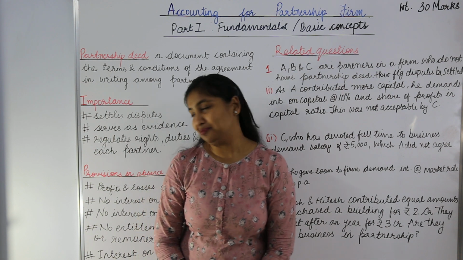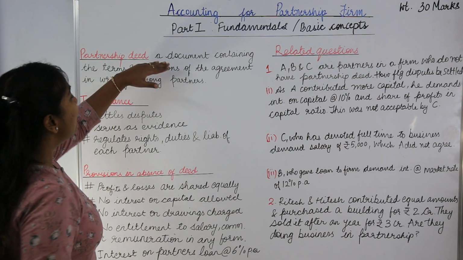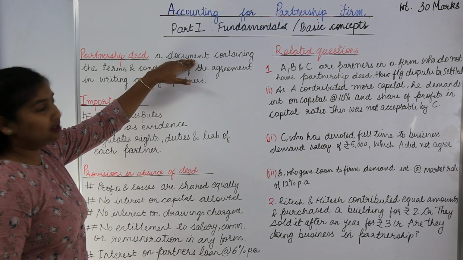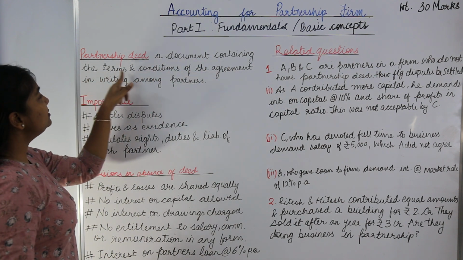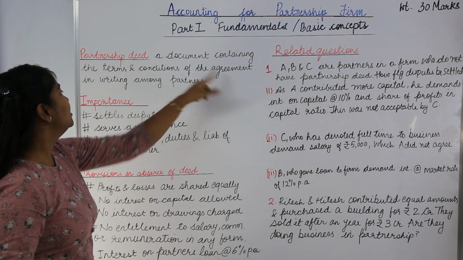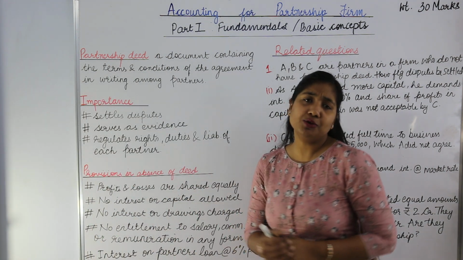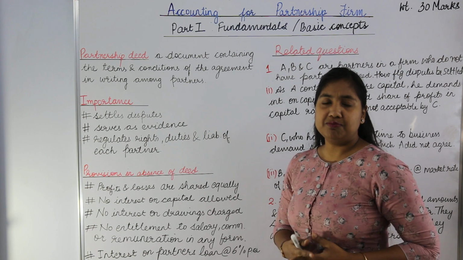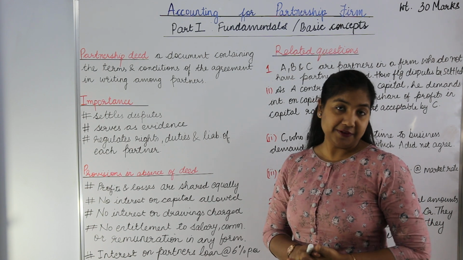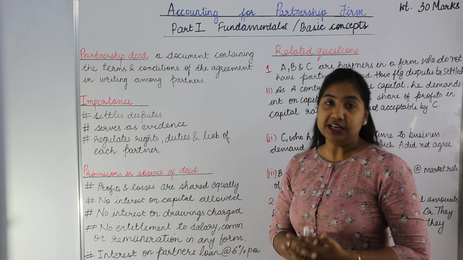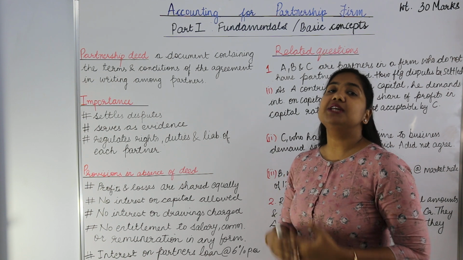Now what is partnership deed? In detail, partnership deed is a document containing the terms and the conditions of the agreement in writing. What can be those terms and conditions? For example, interest on capital, if any, interest on drawings, if any. So there are many terms and conditions.